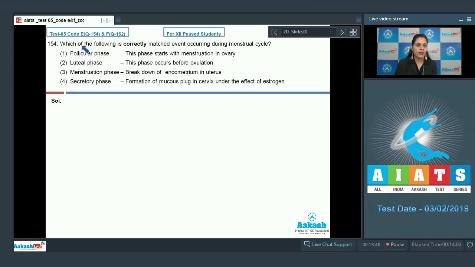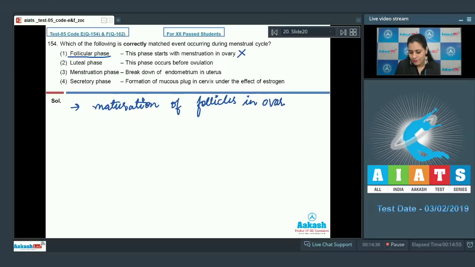Question number 154. Which of the following is correctly matched event occurring during menstrual cycle? And the options are follicular phase, and the match given is this phase starts with menstruation in ovary. And as it is an incorrect match, so this cannot be a correct answer to our question, because follicular phase involves maturation of follicles in ovary and not menstruation in ovary.